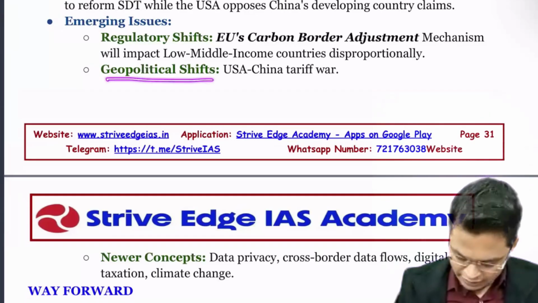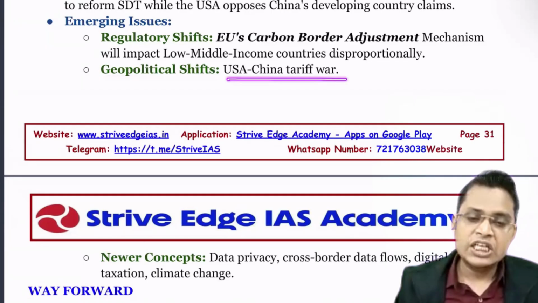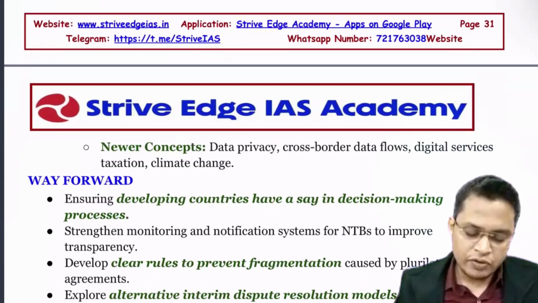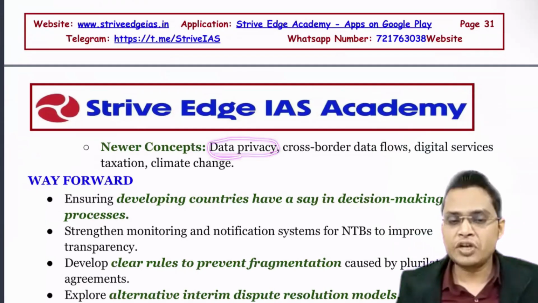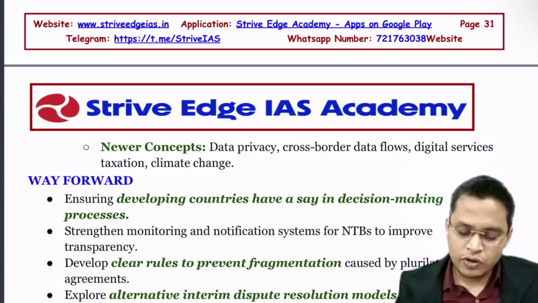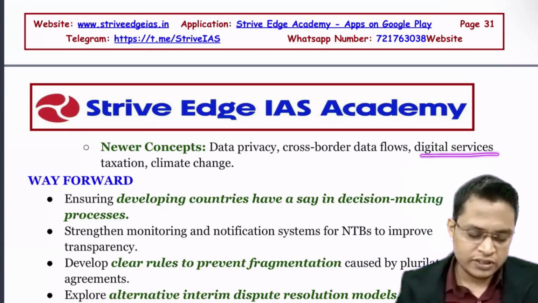So next is geopolitical shift. Currently we have seen there is a tariff war going on between USA and China. It is also impacting the export. So newer concepts like data privacy. Now a lot of data is being collected in developing countries, but we do not get the benefit of that. So cross border data flow, how data is flowing from one country to another country, digital service taxation and climate change.